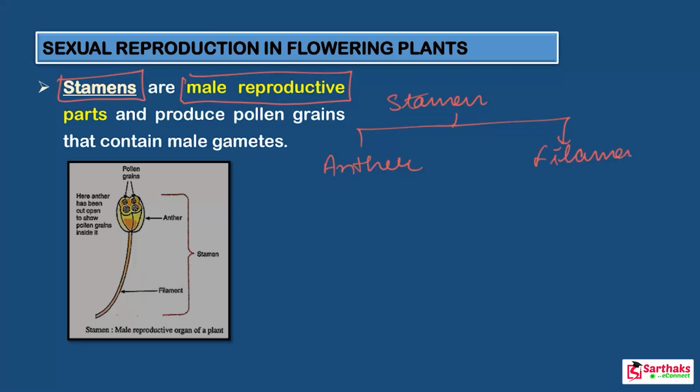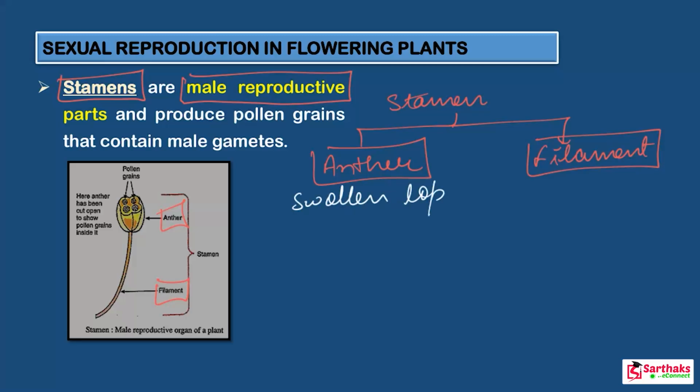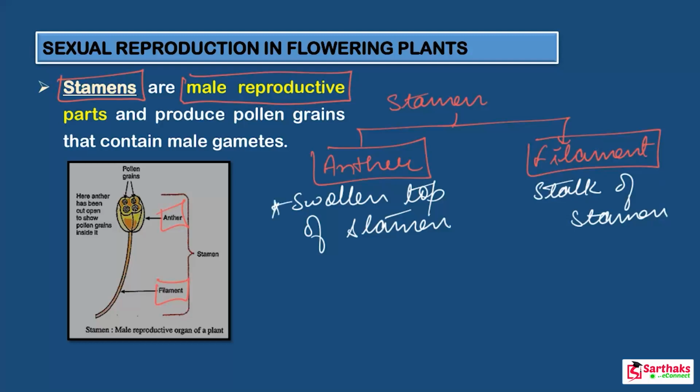Now look at the diagram. It is given here, the anther and the filament. What you observe here is that the anther is a swollen top. It is the swollen top present at the top of a stamen. The filament is a stalk-like structure, so write down: the stalk of a stamen. Now let me tell you the function of the anther.